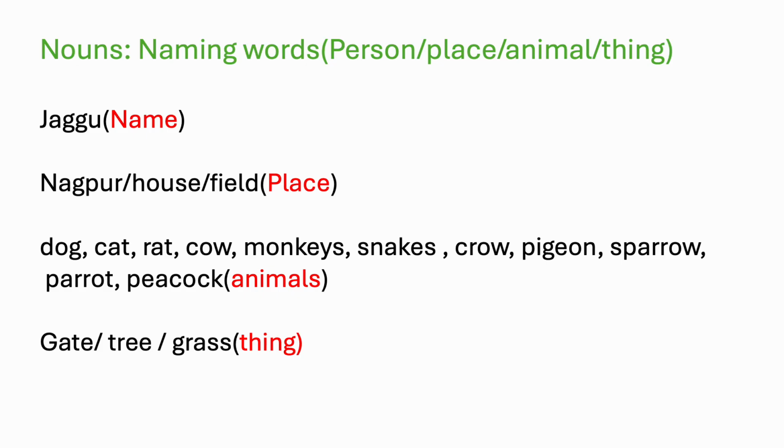Then we also get to know many animal names: dog, cat, rat, cow, monkeys, snakes, crow, pigeon, sparrow, parrot, peacock, etc. All these are animal names. So they are also nouns. Then we got things like gate, tree, grass, etc. These are naming words for things. So nouns are naming words.